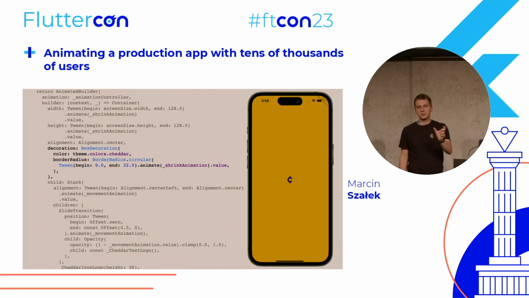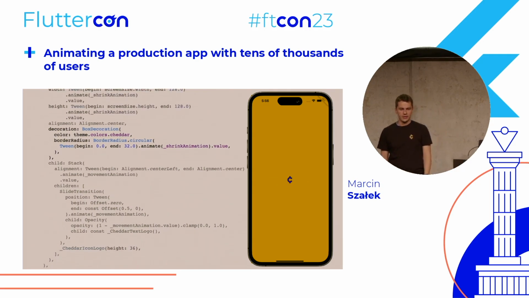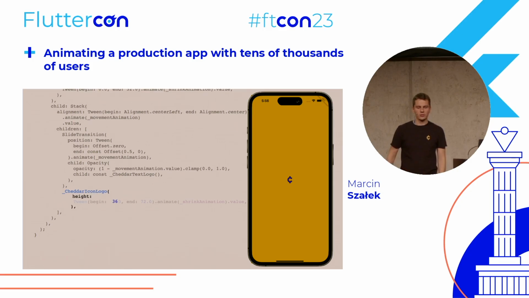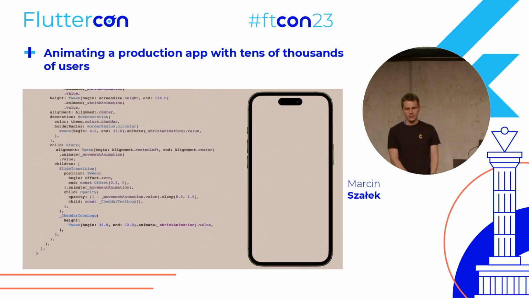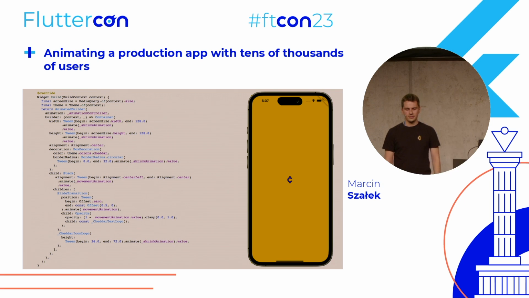And it also uses the shrink animation to do that. And for the Cheddar icon logo, we'll also animate it, so it gets bigger from 36 to 72. And again, it uses the shrink animation. All of that will have this effect,